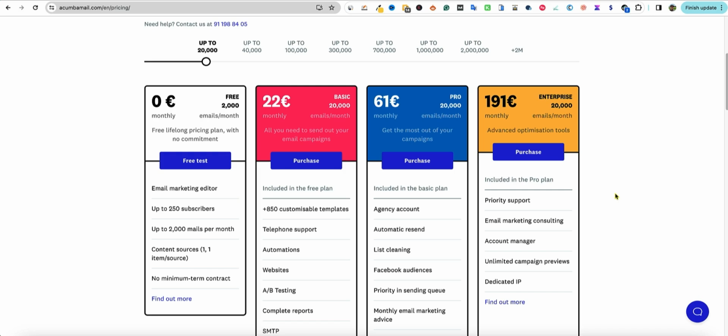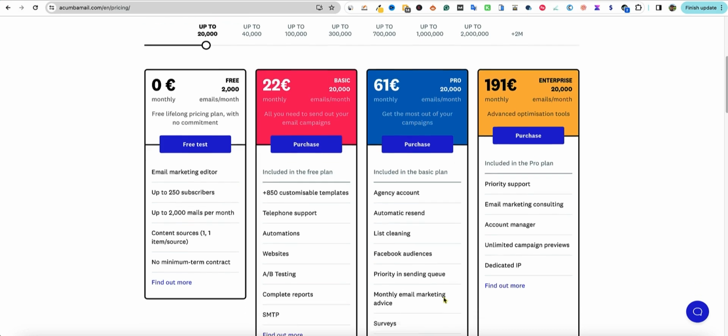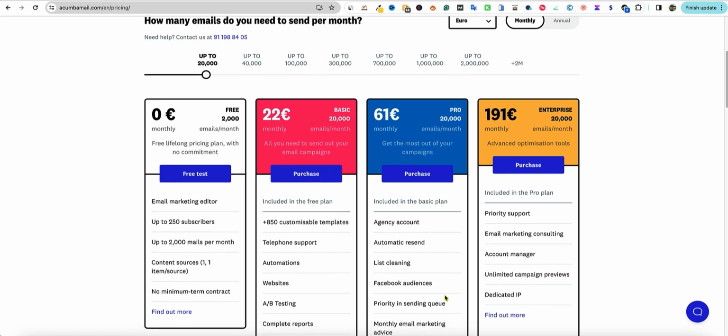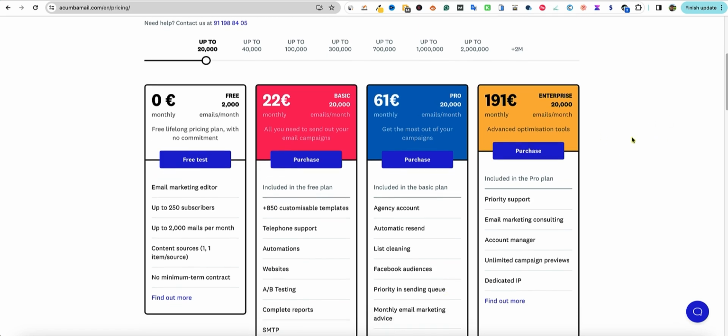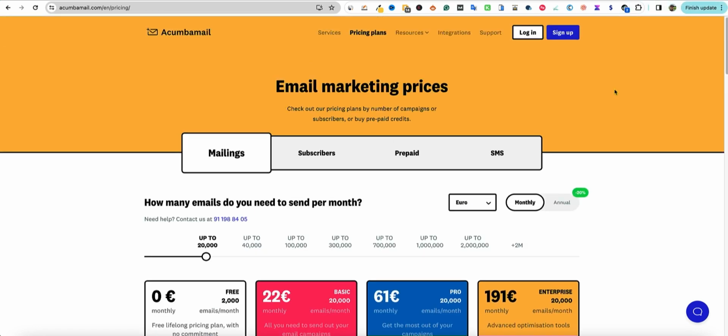So they're not really limiting people like this, saying, hey, you're going to pay me $60 a month and I'm only going to allow you to send this many emails. I really don't like that, because it really should just be based on how many subscribers you have. And I think that's what most email marketing services do. So I really don't like their pricing. In other words, if I had to tell you flat out, I don't like the pricing plans. It's just my opinion. Okay, so we're going to go over here.